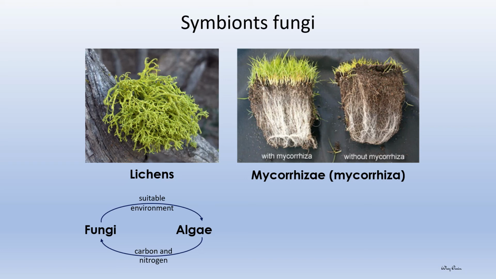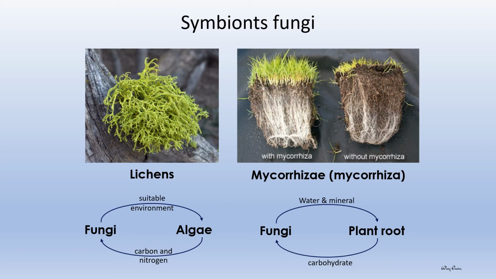They perform a give and take relationship with the algae. We have another group which is mycorrhizae, or in singular mycorrhiza. This shows that the fungi provide water and minerals to the plant in the root part, and the plant's root provides carbohydrate, the sugar, to the fungi. This picture shows an experiment where the plants, shown in the green part, have healthier roots compared with those that lack fungi in their root part.